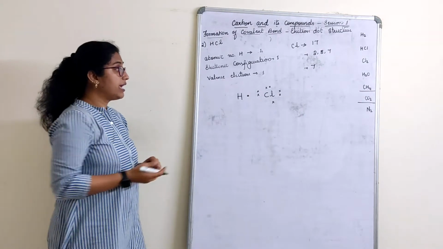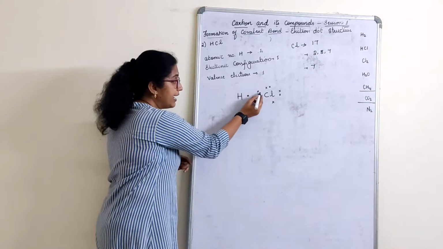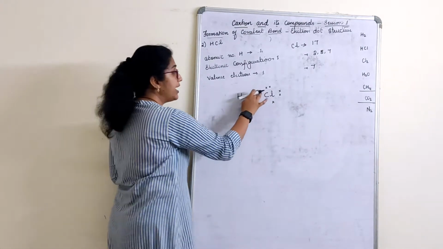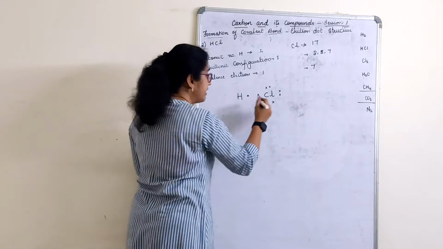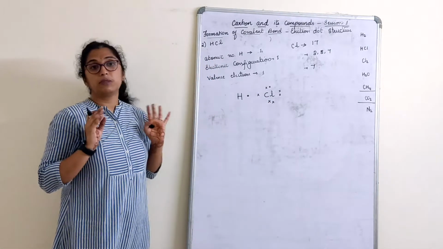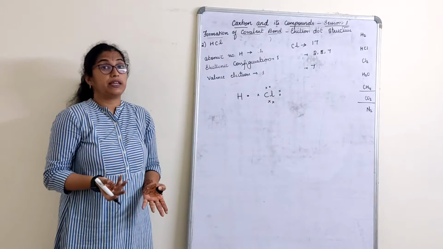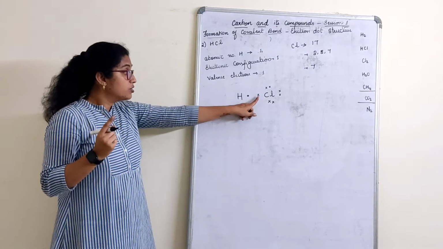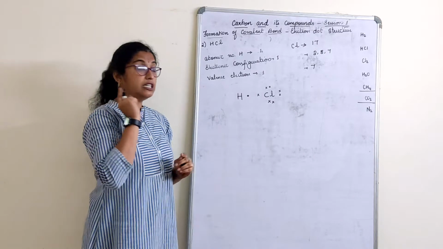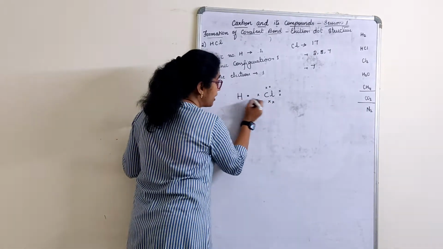If it is okay, what will hydrogen do? Hydrogen should leave this and only take this. Doesn't sound good, right? So hydrogen only wants 1. Give hydrogen only 1. Don't put more in the hydrogen side. Hydrogen will get confused how many to take. Only 1 it can take. So give only 1, right? Now let us first make a duplet structure for hydrogen.